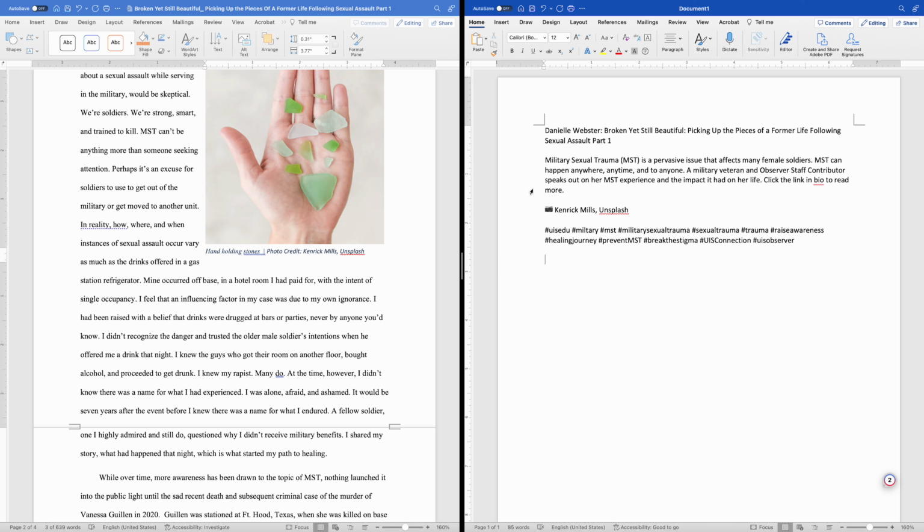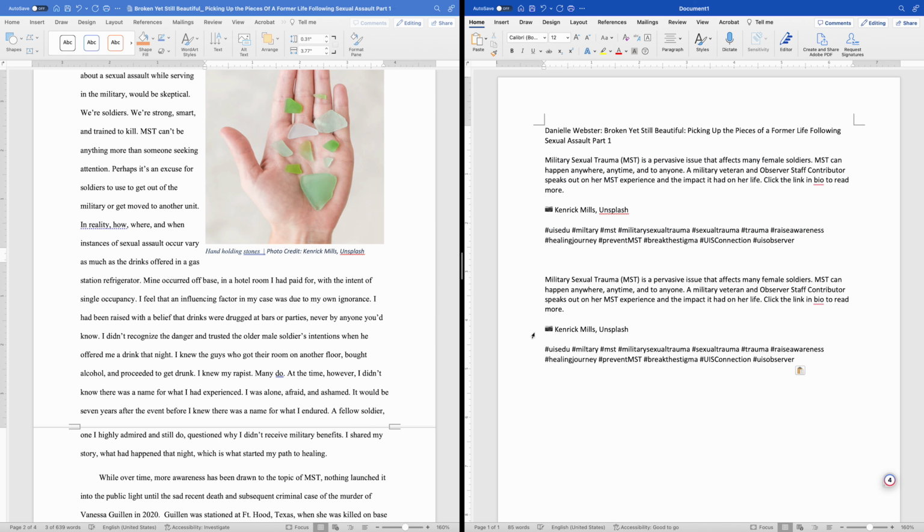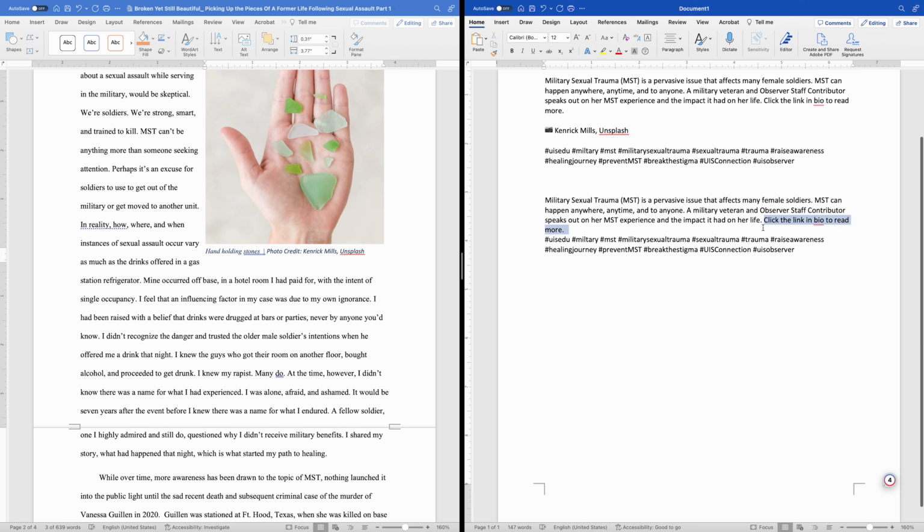Now that we are done with Instagram, we can move on to Facebook. We copy and paste, edit a little, and voila! This looks good for a Facebook caption. This is the caption we use for our Facebook account, Facebook business page, and LinkedIn account.